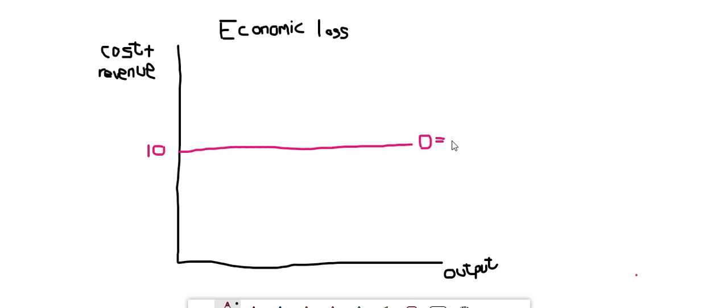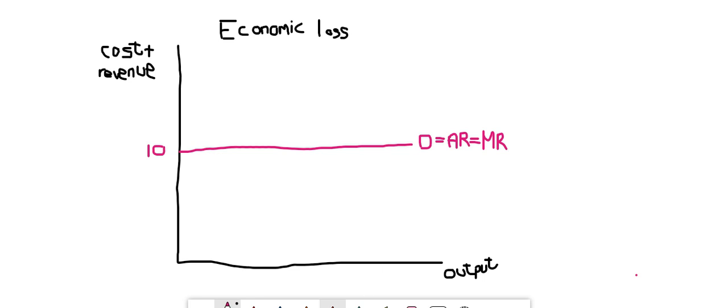And remember, price equals average revenue. So your demand curve also represents your average revenue curve. And then because this is the perfect market and the price is constant in the perfect market, your marginal revenue also equals your price. So this one horizontal demand curve represents D equals AR equals MR. So step 1, we draw demand, average revenue and marginal revenue is only one graph. This is step 1.